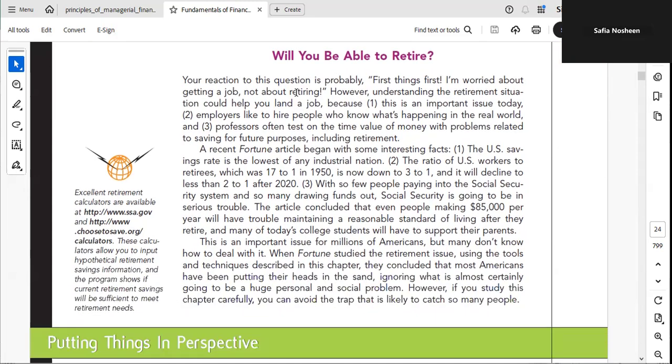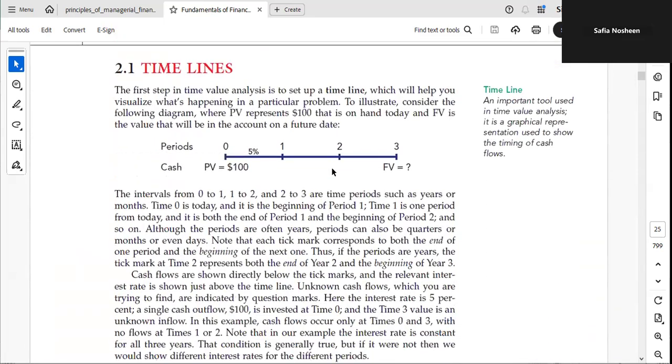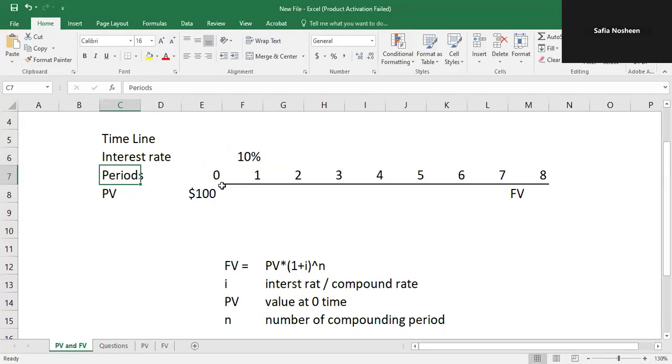According to this concept of time value of money, we have to understand some terminologies relating to the timelines, the number of periods, the present value, and the future value. So let's start. I share with you some Excel files. In this file, you can see the line that is in front of you.